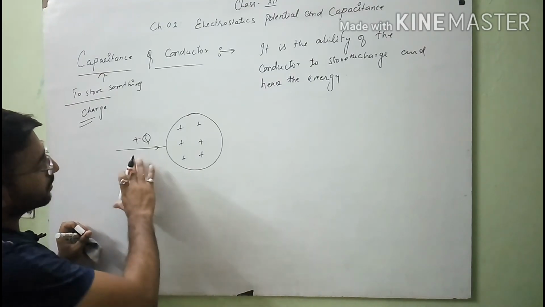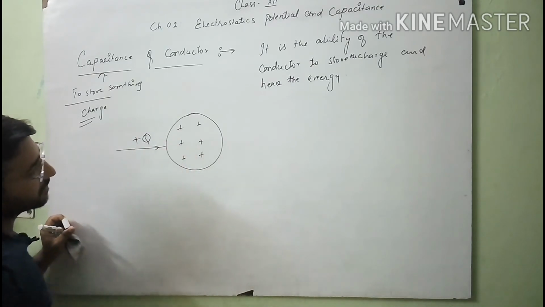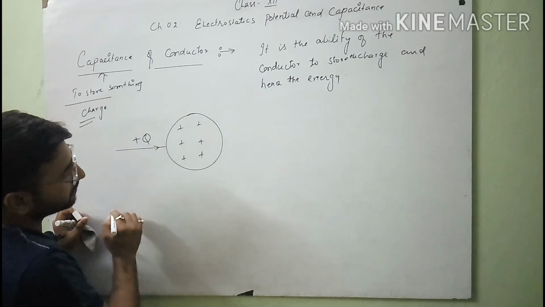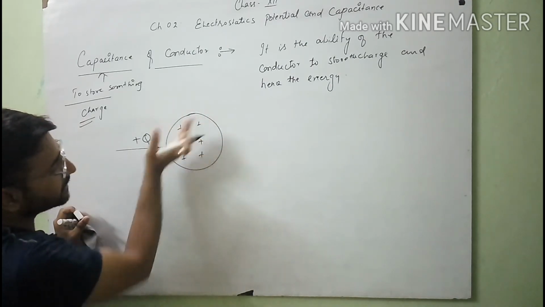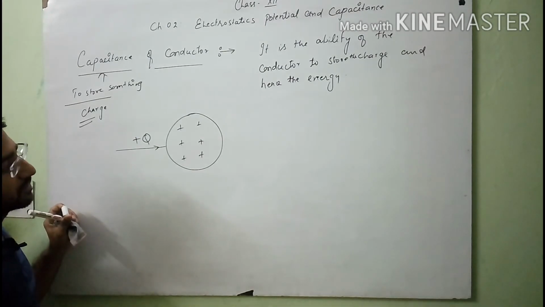So if I provide plus q charge to the given conductor, then we will see that the electric potential of this conductor increases as we increase the charge given to it.